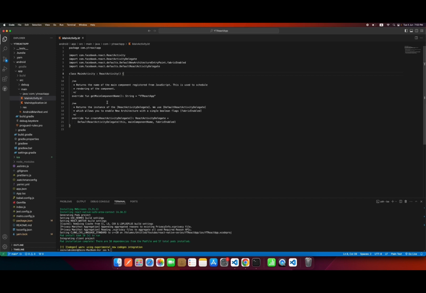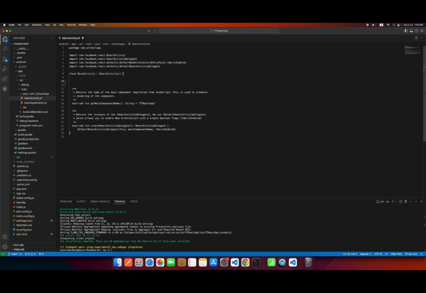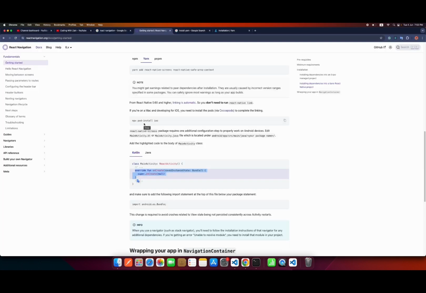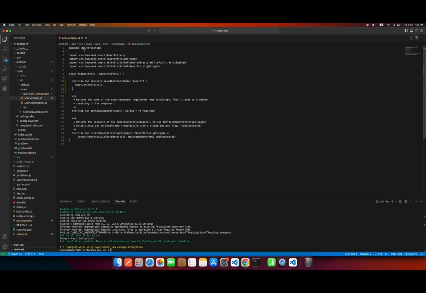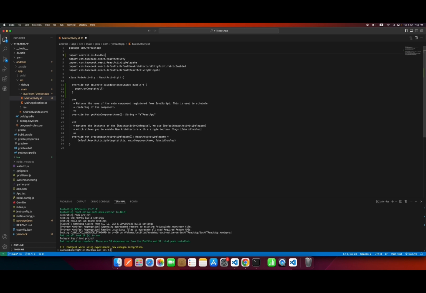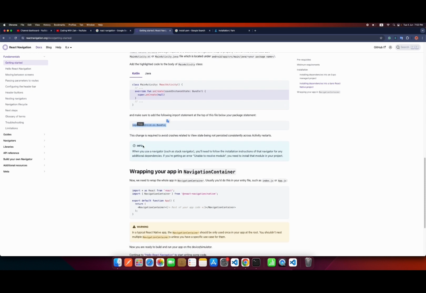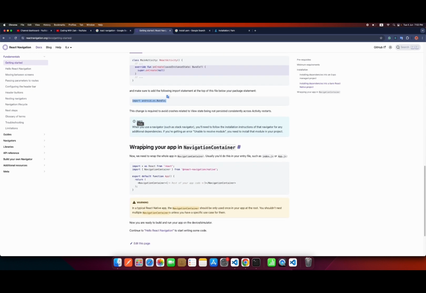So I'll be pasting it over here. Let's just save it. Also import this bundle on the top. So here we will import this bundle over here. These are the two steps that need to be done in Android.